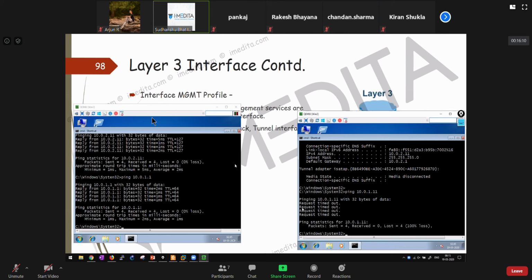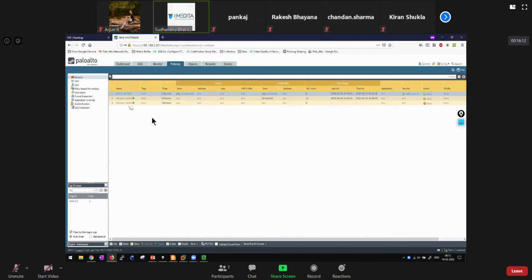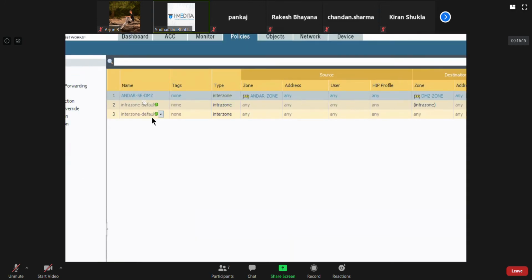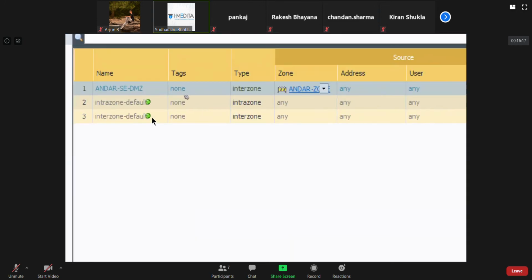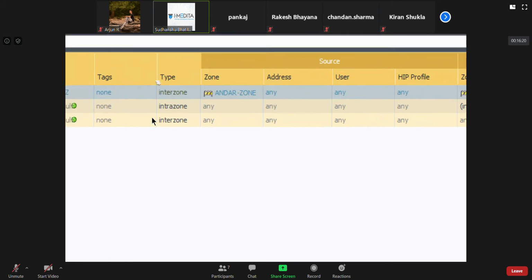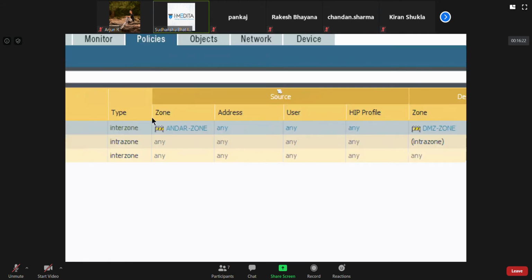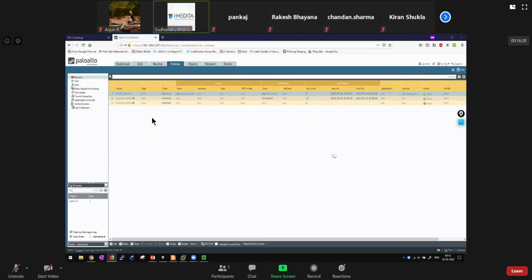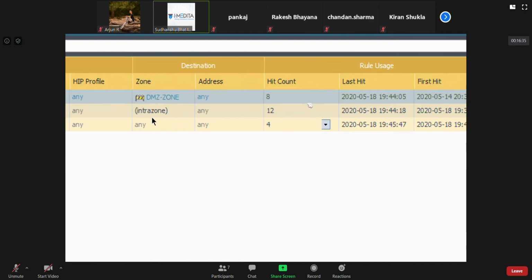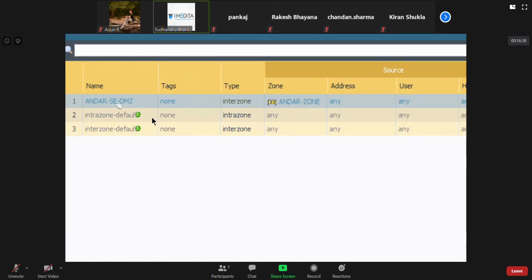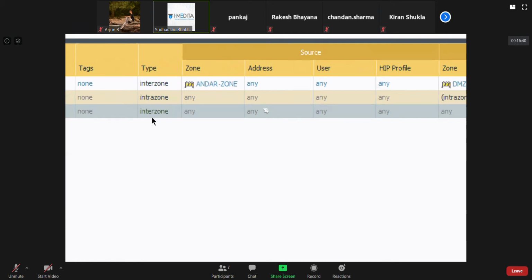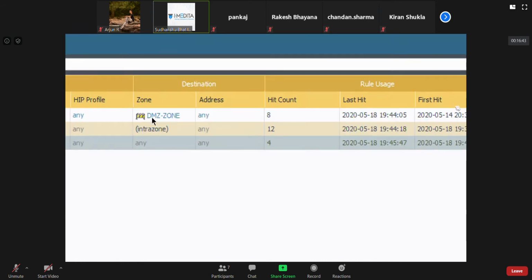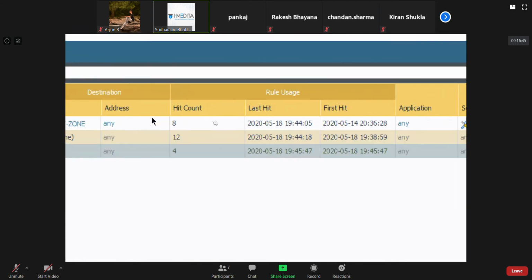Why? Because we have not created anything from DMZ to under zone. We have said source zone should be this, destination zone should be this, then traffic will be allowed. If I refresh this, these 4 pings matched the default interzone rule, which is basically blocking all of it, denying.